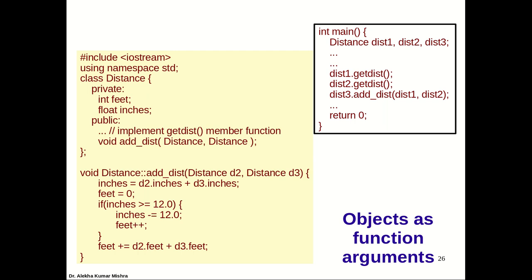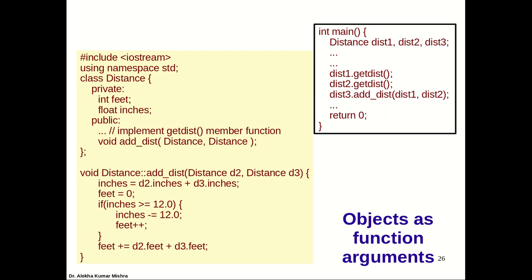No, keep the input within main, or use another member function or a function to take the input. The add distance member function should do only the addition operation and return the result of the addition. You shouldn't start taking the input for distance 2 or distance 3 inside this. By the time these two parameters are passed here, they should be ready. So add distance should get two distance objects to be added, and it will add them. Its job is to add.